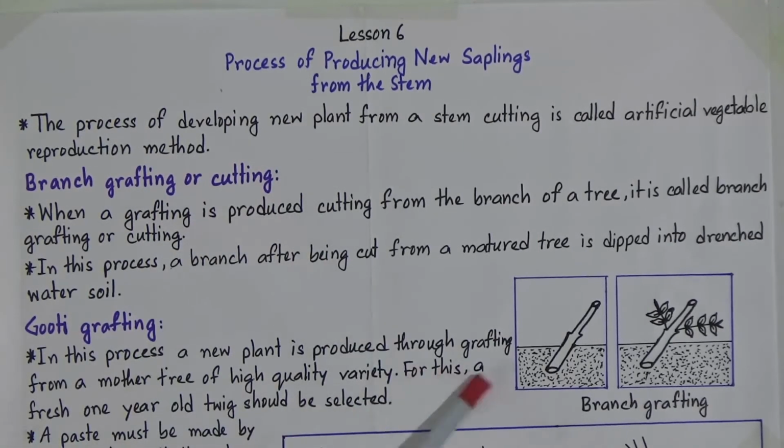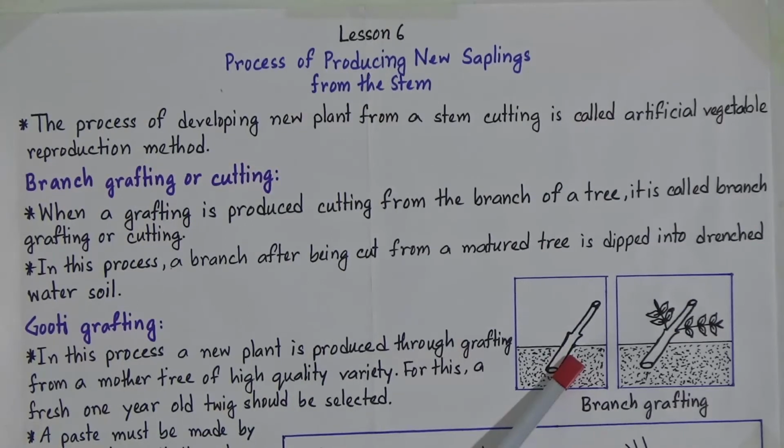So what will you do in this process? When a grafting is produced by cutting from the branch of a tree, it is called branch grafting or cutting. So when we cut the branch of a tree and plant it, it is called branch grafting or cutting. Now look at this picture. At first we will select a very healthy branch of a tree, and after it is cut from a mature tree,